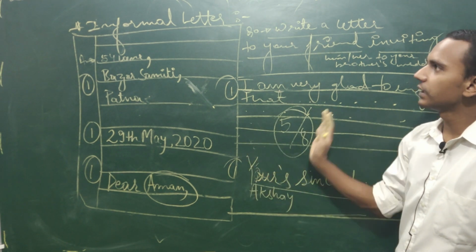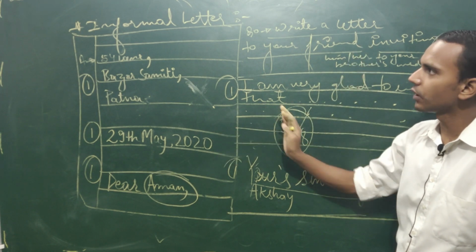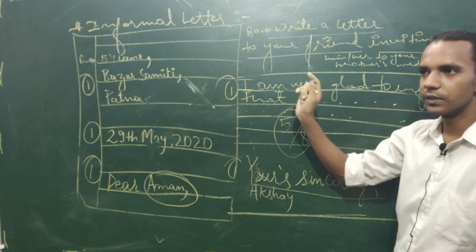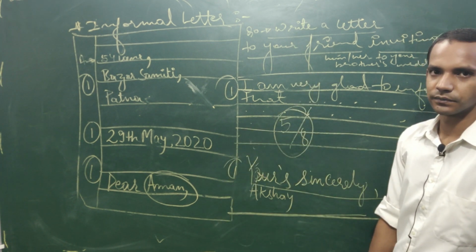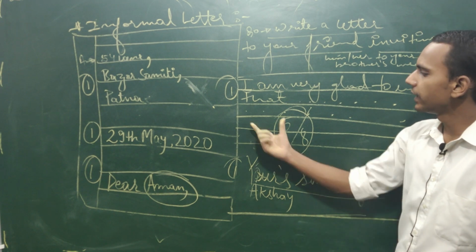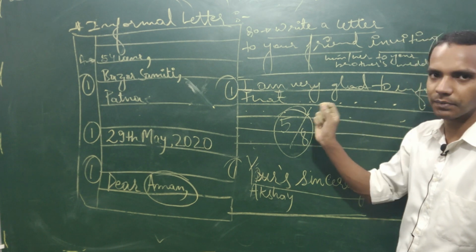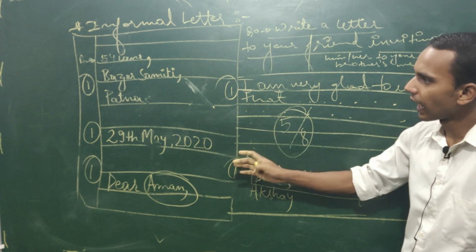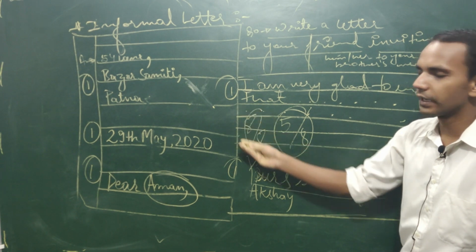And don't write anything extra which is not in the question. Don't talk anything unnecessary in the letter because he or she is your friend. So these things can lead you to get less marks. Are you able to understand, children? Then later we will discuss what the content should be there, how we have to write the simple sentences which are connecting, and we can expect 8 out of 8 and we can get also.